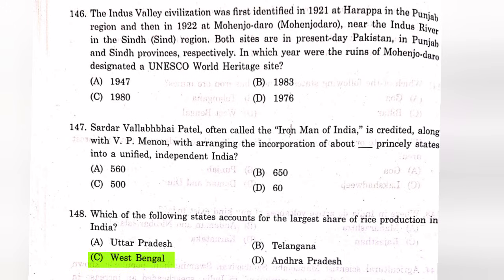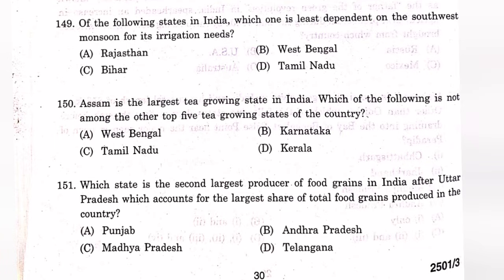Question number 149. Of the following states in India, which one is least dependent on the southwest monsoon for its irrigation needs? The answer is D. Tamil Nadu. Question number 150. Assam is the largest tea growing state in India. Which of the following is not among the top 5 tea growing states of the country? The answer is B. Karnataka.